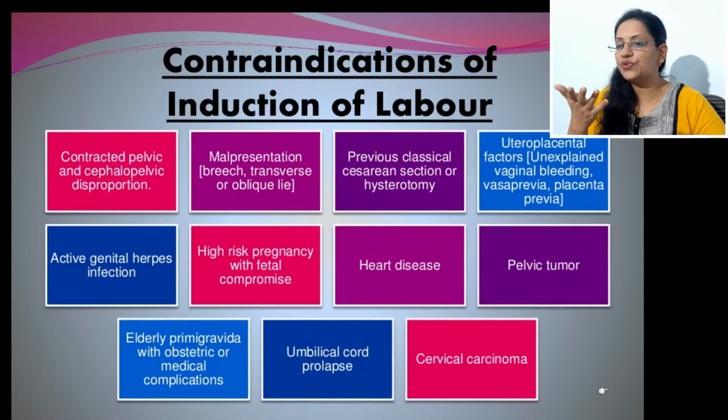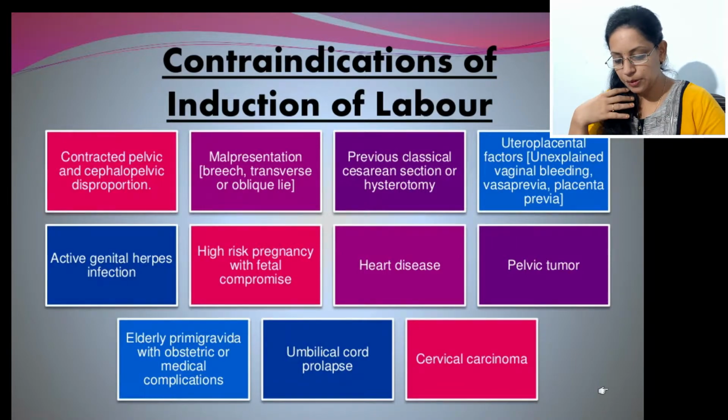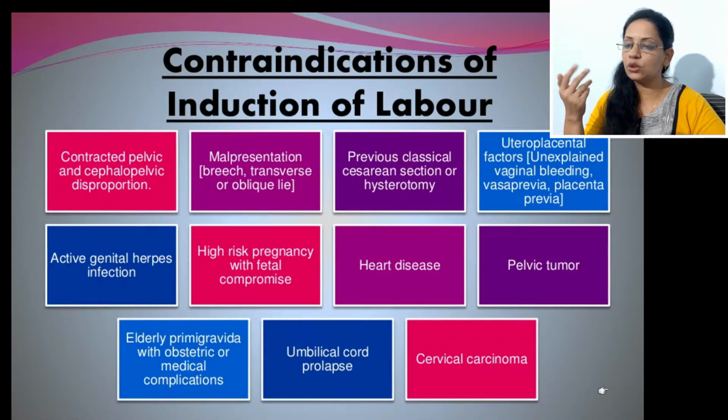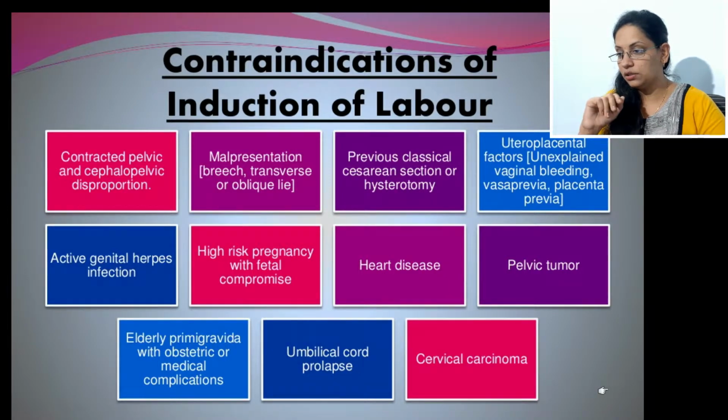Then patients with unexplained vaginal bleeding, placenta previa, history of APH or unexplained vaginal bleeding, in those also we should not give a trial of induction of labor. Next is patient with active genital herpes infection, because viral infections can cause severe problems, so we should not give a trial. High risk pregnancy with fetal compromise, like pregnancy with high risk factors that are not suitable for induction.